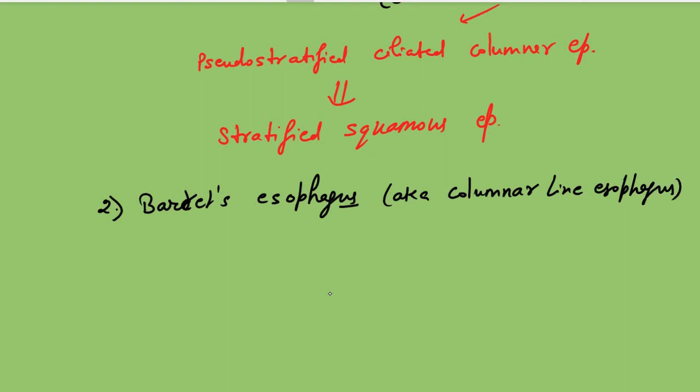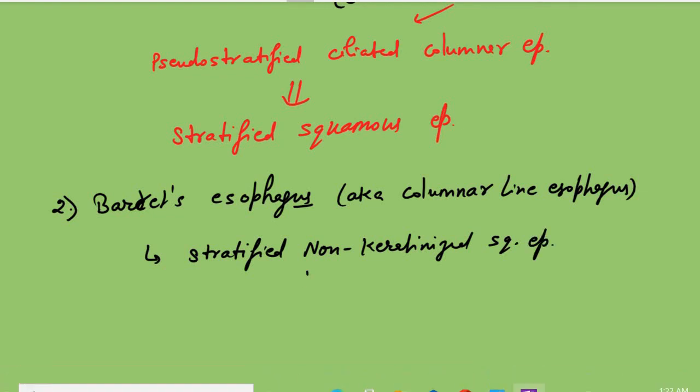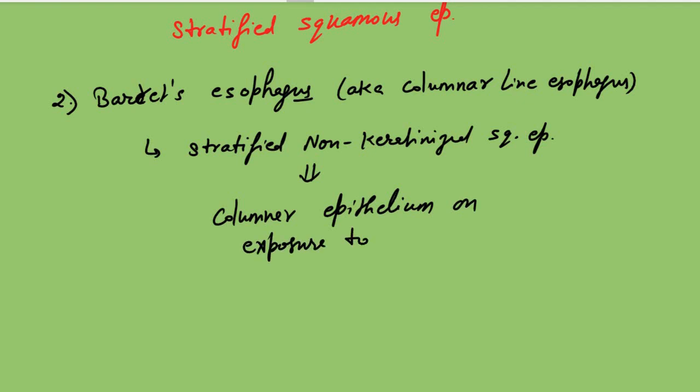What happens in this case? Normally the esophagus is lined by non-keratinized stratified squamous epithelium, which converts into columnar epithelium on exposure to GERD, gastroesophageal reflux disease.